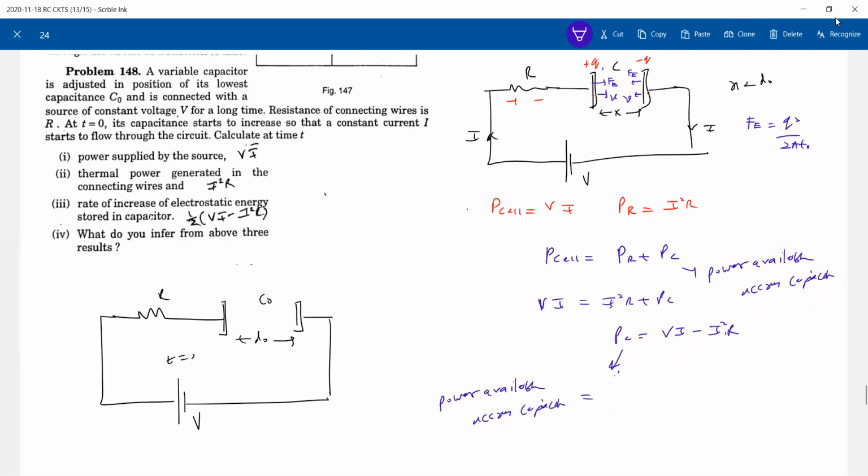Power available across the capacitor equals the rate of increase in electrostatic potential energy of the capacitor plus the rate of increase in kinetic energy.